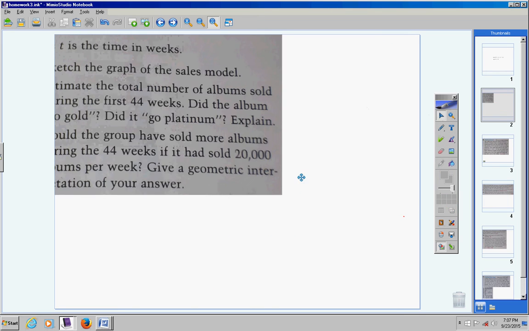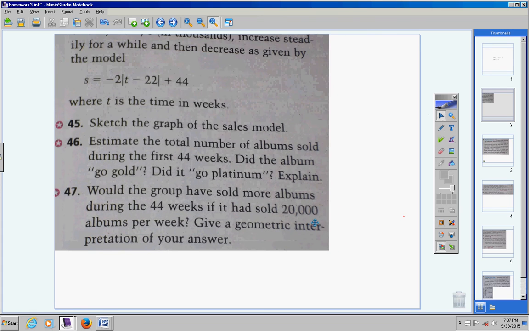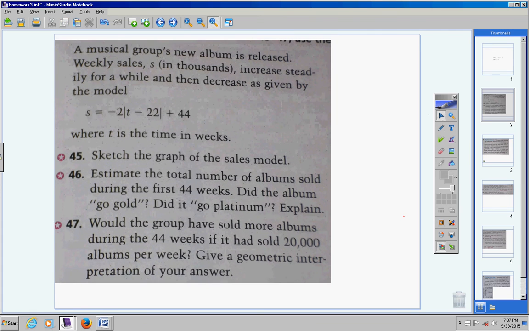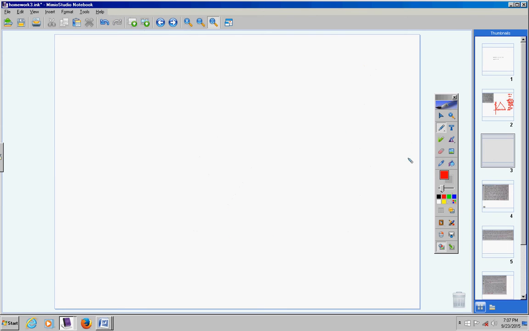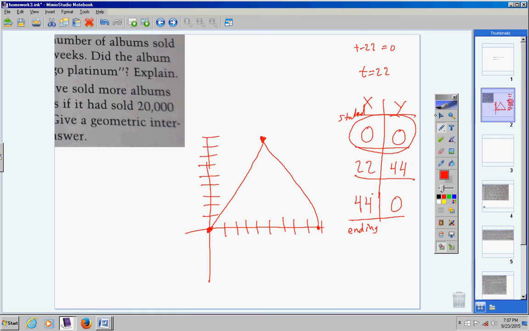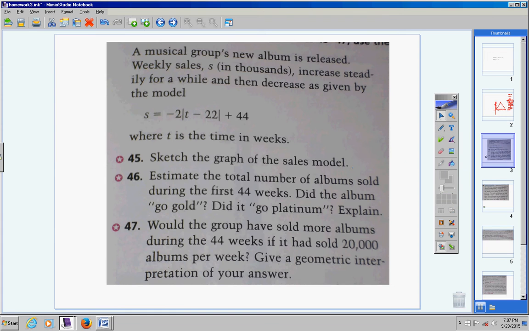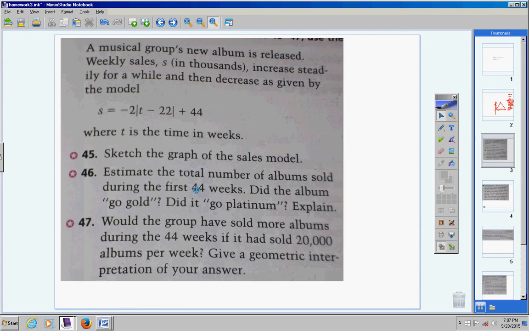Now the next part is estimate the total number sold during the first 44 weeks. Now here we go again. I probably should have left that graph up here. All right, now let me pull this down here. Get a new page, go here, grab this, and pull it here. And here we go. Now, estimate the total number of albums sold during the first 44 weeks.